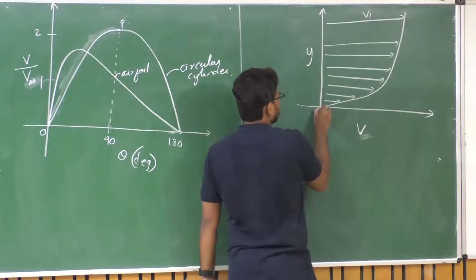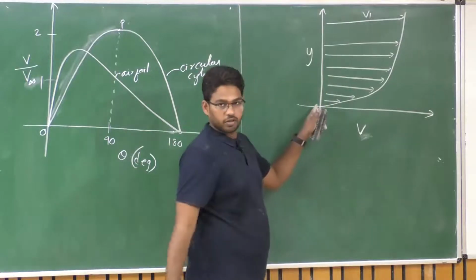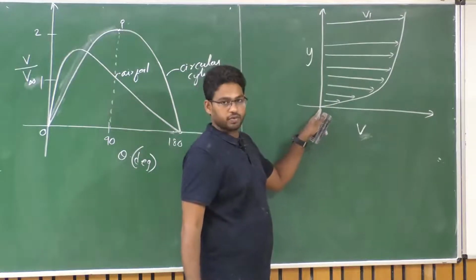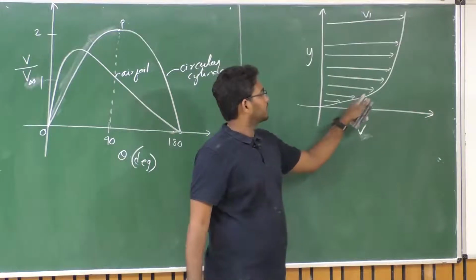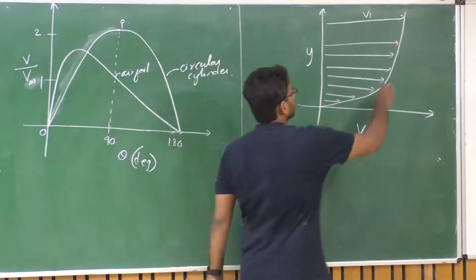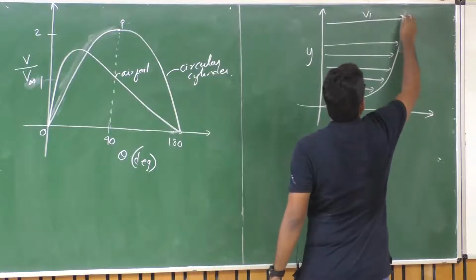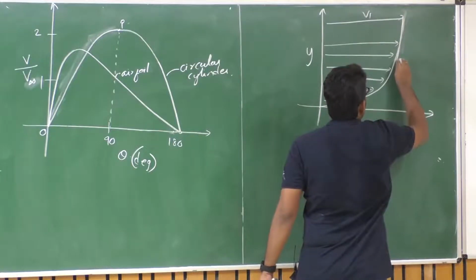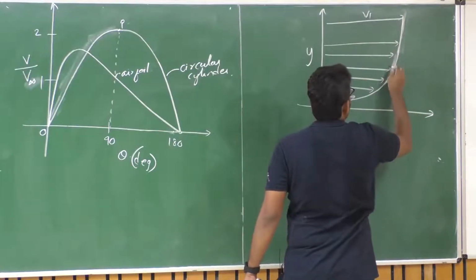On the body, when y is 0, the velocity of the fluid is 0, and it slowly increases to the free stream velocity. This is almost close to that point, we can say.